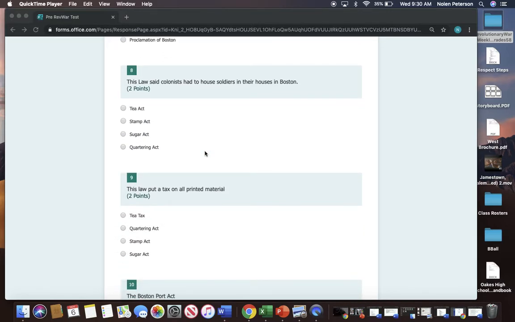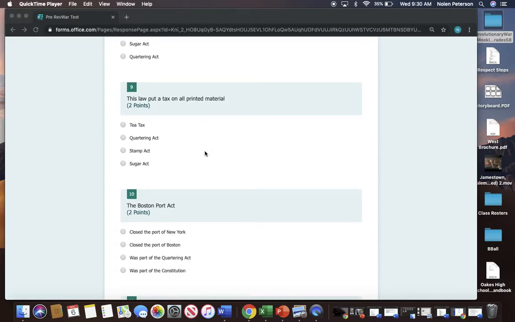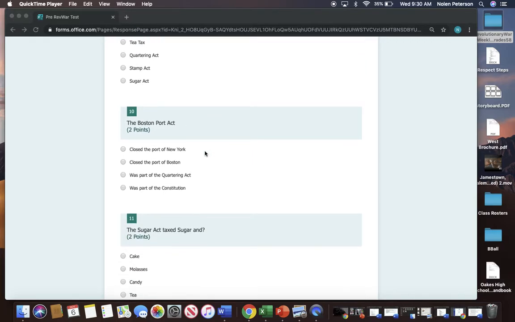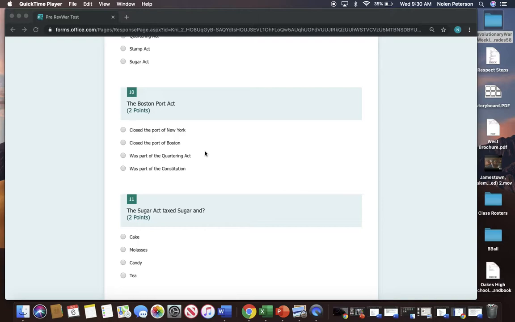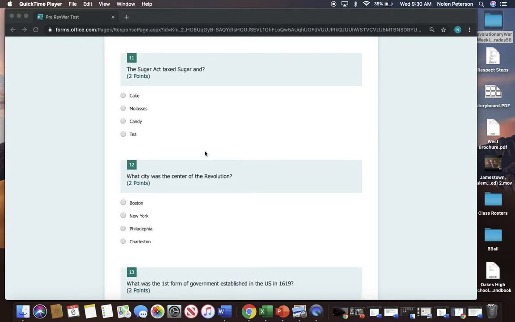Number 8. This law said colonists had to house soldiers in their houses in Boston. The Tea Act, Stamp Act, Sugar Act, and Quartering Act. This law put a tax on all printed material. Tea tax, Quartering Act, Stamp Act, Sugar Act. Number 10. The Boston Port Act closed the Port of New York, closed the Port of Boston, was part of the Quartering Act, was part of the Constitution. Number 11. The Sugar Act taxed all sugar and cake, molasses, candy, tea.